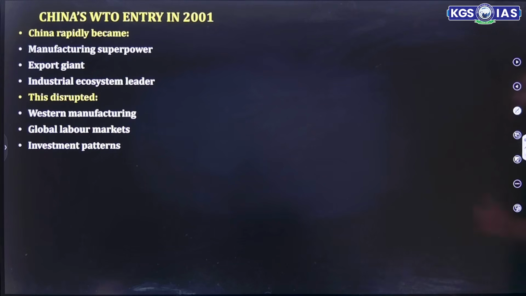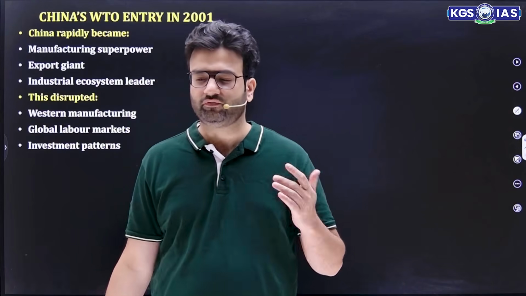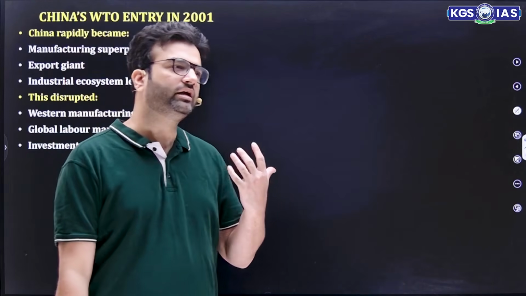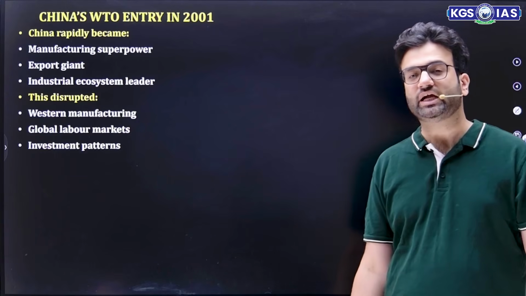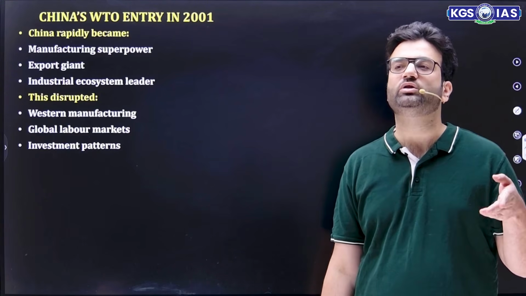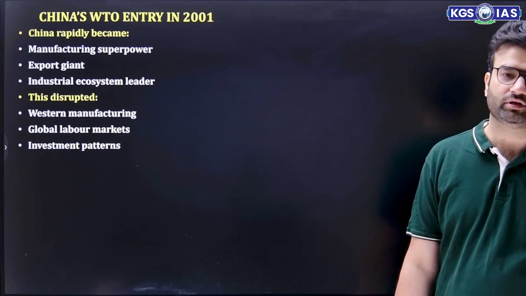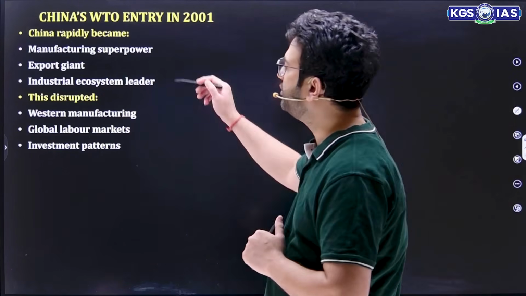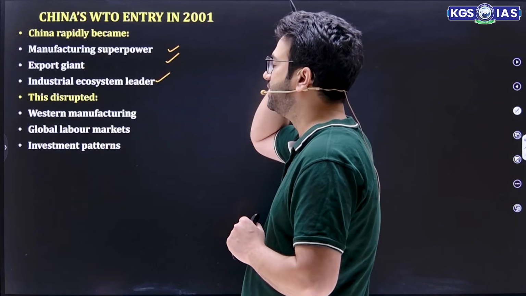Moving ahead, China's WTO entry in 2001. There is one country which was not that limelighted as it is today. But when China entered in 2001, what they played over the next 20 years was exceptionally phenomenal. China rapidly became a manufacturing superpower, export giant, and industrial ecosystem leader.